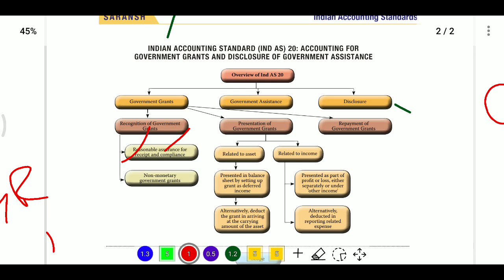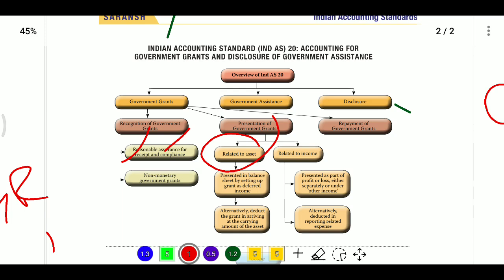Now accounting for government grants related to assets. We start with assets. It means a grant given by the government to an entity for the purpose of purchasing or constructing assets, with some examples. And how can entities account for it, if it is a monetary grant or a non-monetary grant? Monetary has two options.